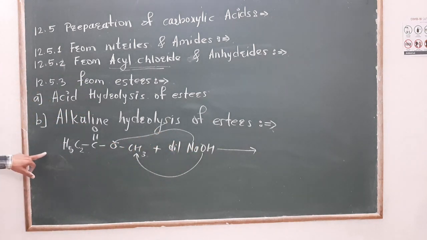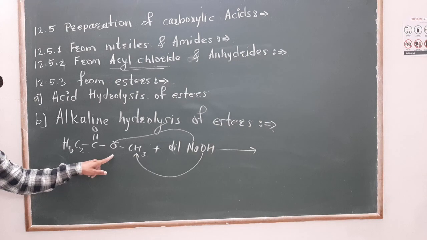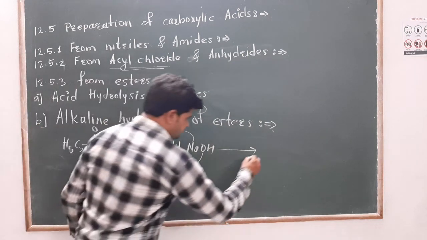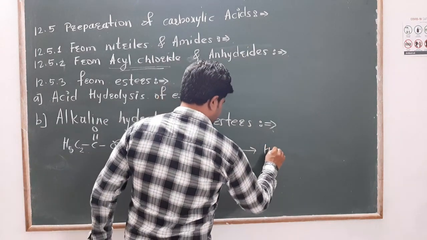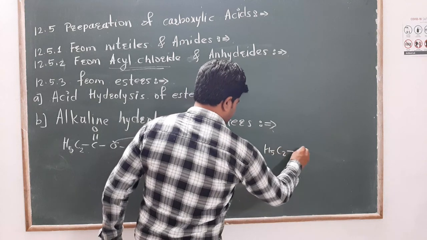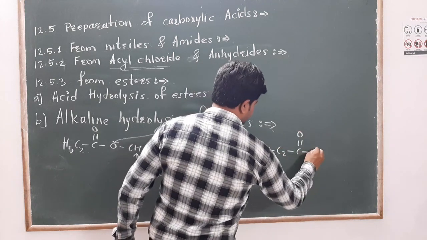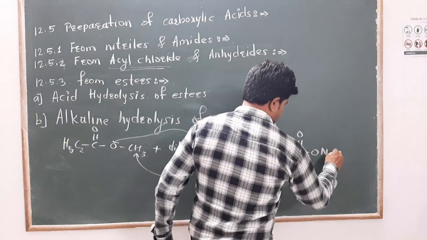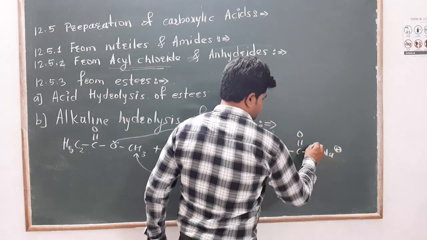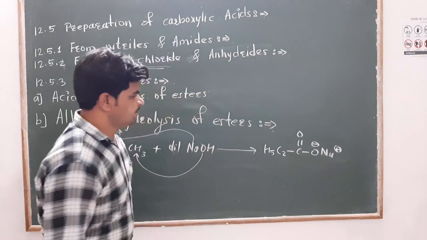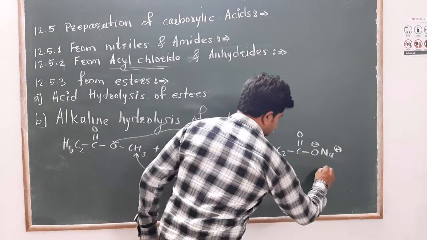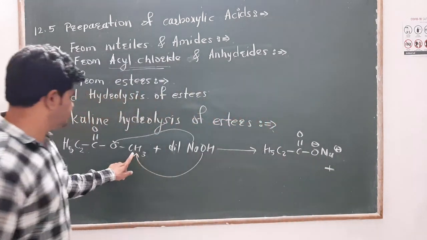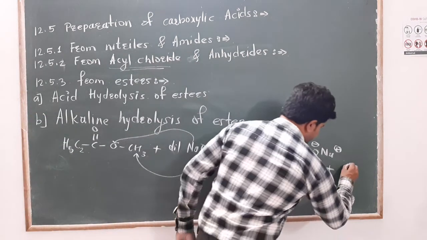So this forms sodium propionate. This is our main product. Sodium comes with oxygen. Sodium has a positive charge, so oxygen will get a minus charge here. Plus the byproduct, methyl with OH, methyl alcohol.